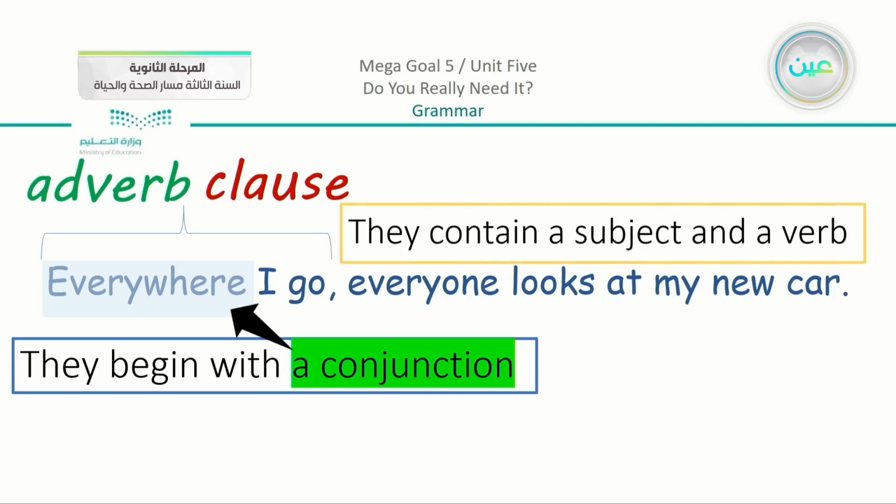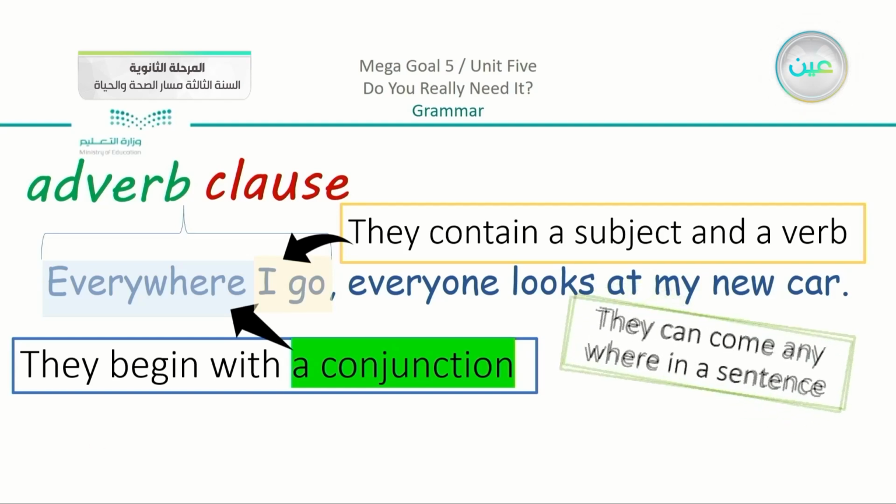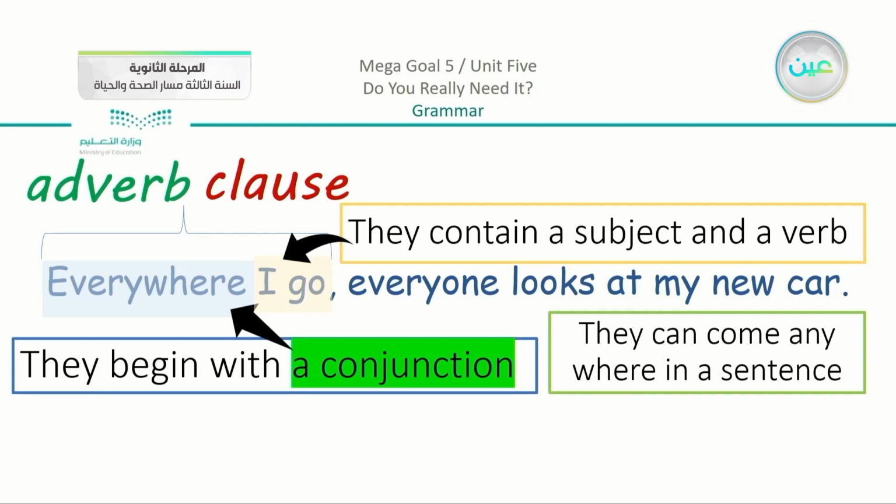Another point, they contain a subject and a verb. So you can see also here in the yellow part, I go, there is a subject and also a verb. So we do note that the adverb clauses have a conjunction, they do have a subject and a verb, but still they do not function on their own. And the third point here, we know that they can come anywhere in a sentence.